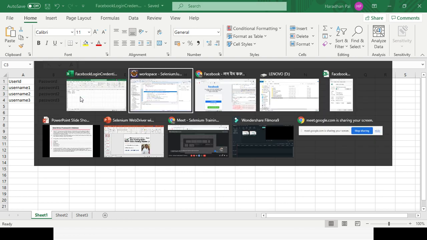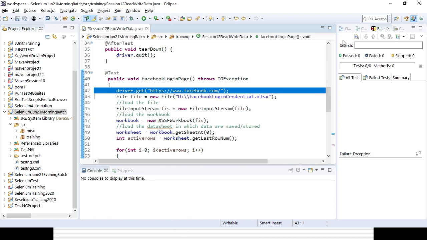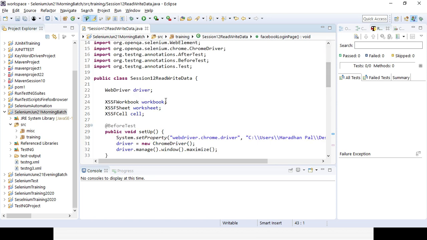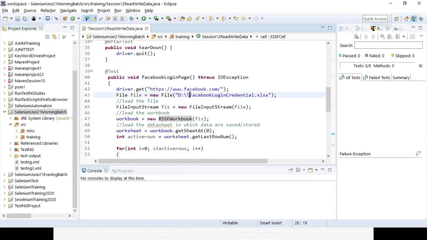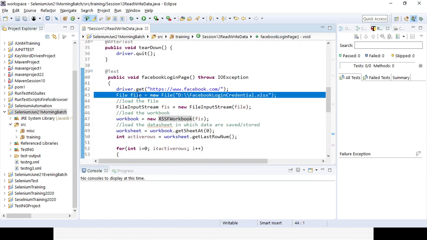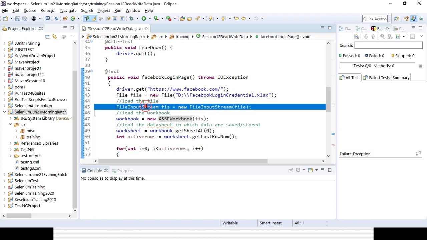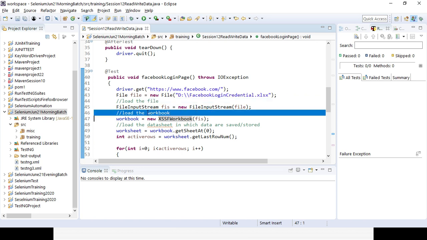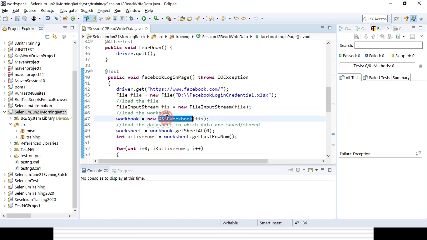So I will be declaring an XLS file, right? I will be declaring some global variable. First, I want to go to the workbook, then the sheet, and then the cell, right? So here, first I will be going to the file with the help of file class. Then I am trying to read the file with the help of file input stream, load the file. Then I want to load the workbook with the help of XSSF workbook.